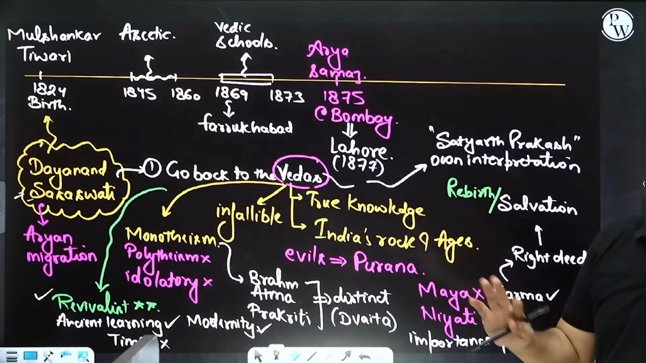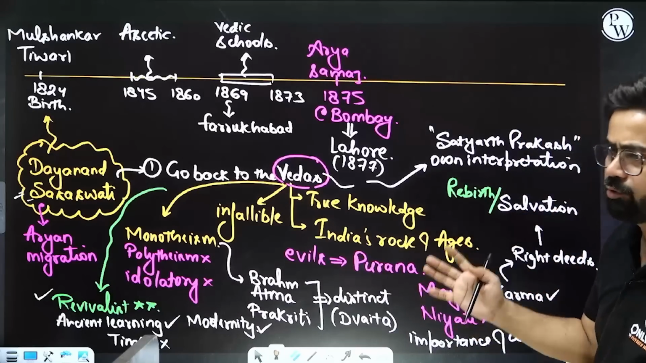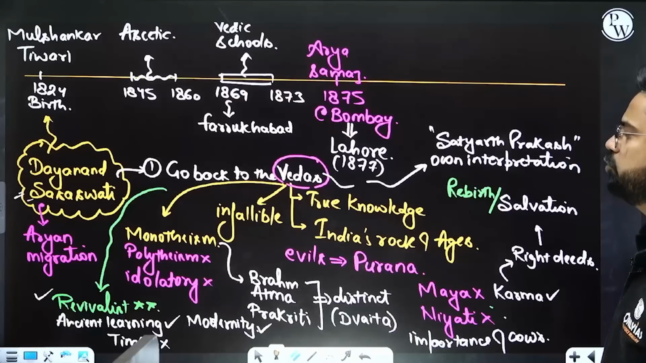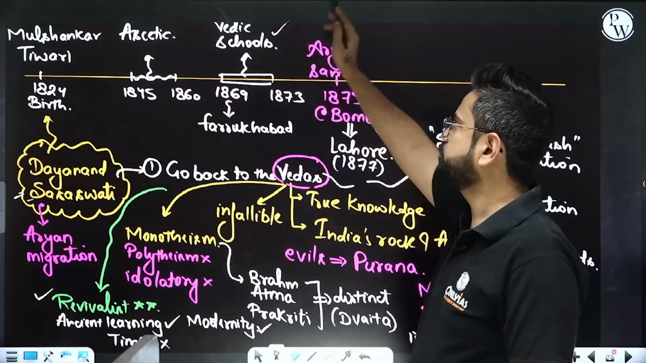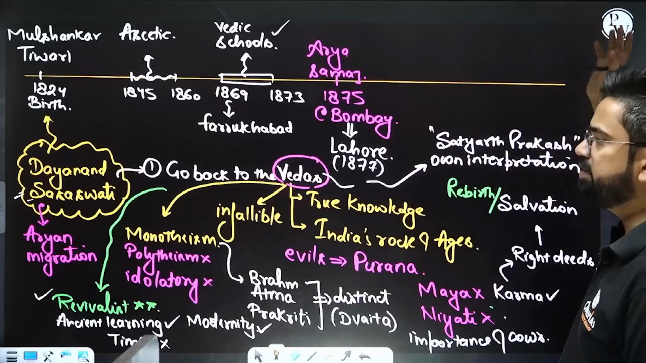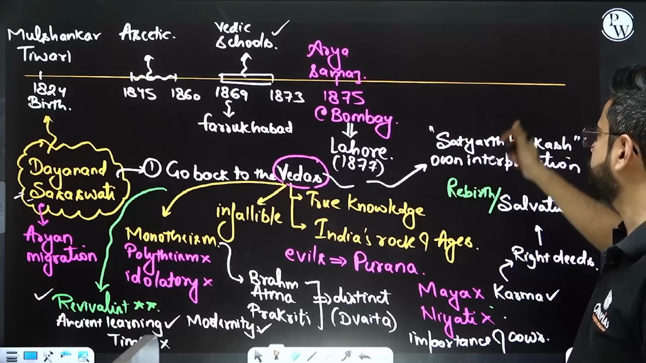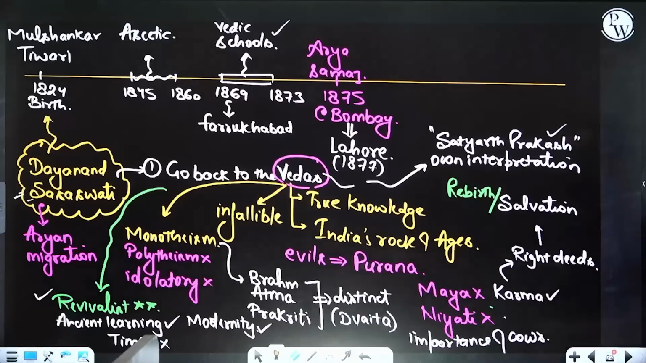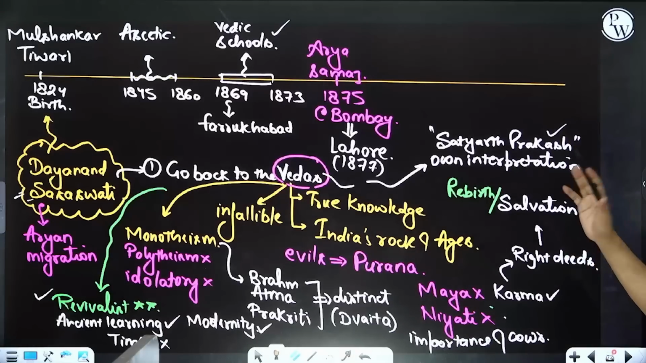I'm only helping you revise, right? And plus I want to highlight a few things which can be asked. So he's associated with a lot of Vedic schools. Yes. So later on DAV schools will be opened on his behalf. Plus he basically started Satyartha Prakash, and here he wrote his interpretation of Vedas.